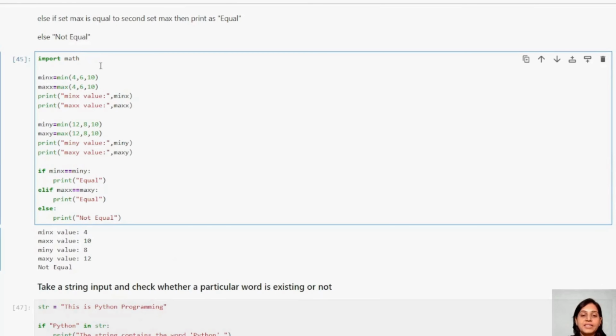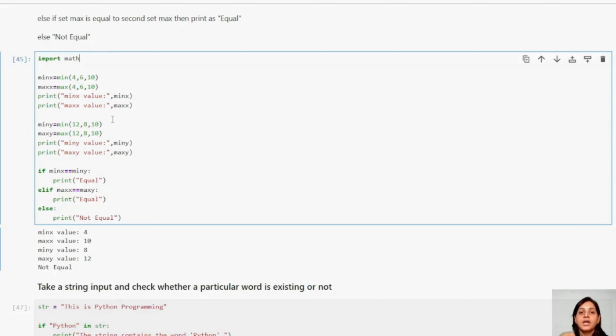Why I've taken this example, guys, is that I wanted to show you how I can use math functions. In Python, we have something called math functions, where you want to perform some math calculations, right?